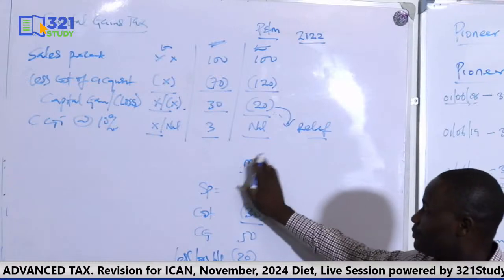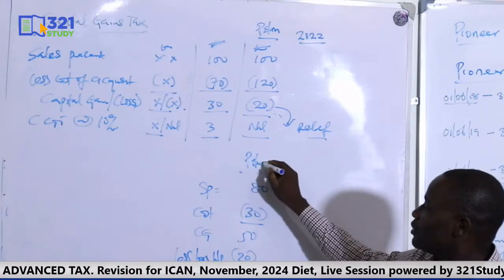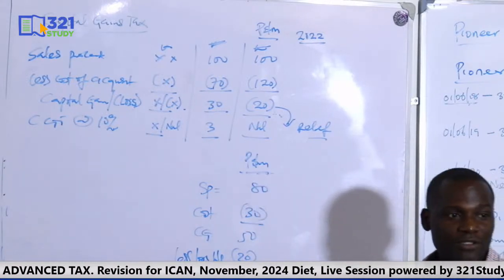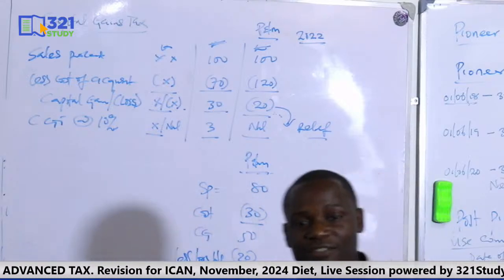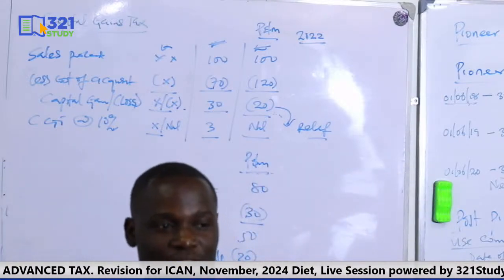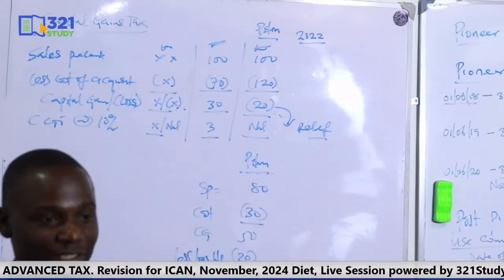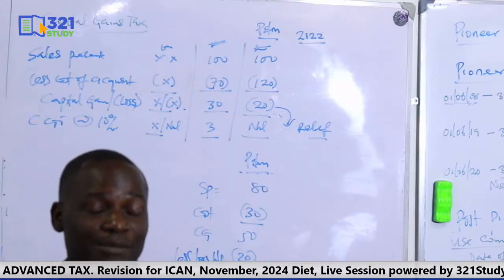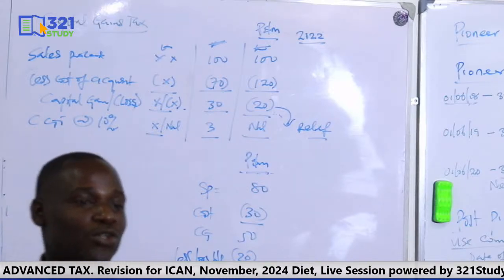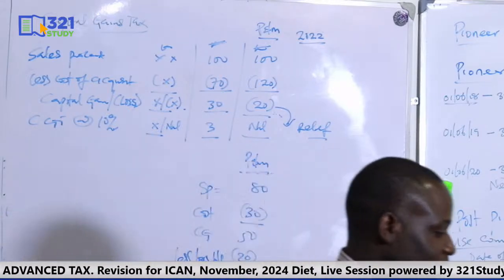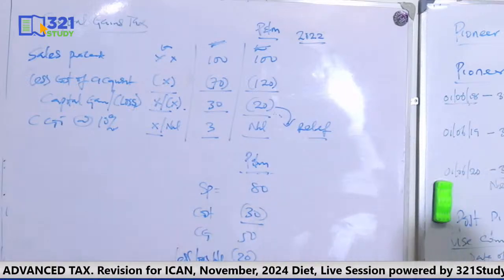Is there a certain period that lasts before you can? No, the Finance Act did not say. Losses can be relieved indefinitely. There's no certain year that you have to stop. It's indefinite. You keep carrying it forward, waiting for whenever you are going to dispose that asset in future. So that is the implication.